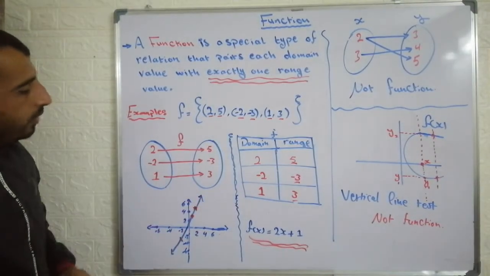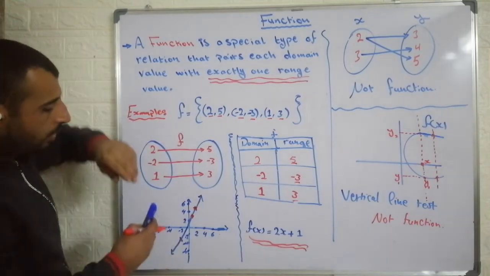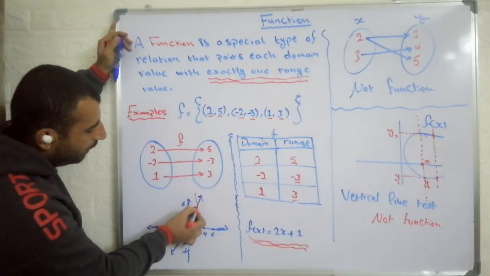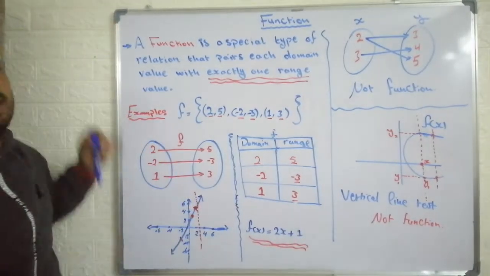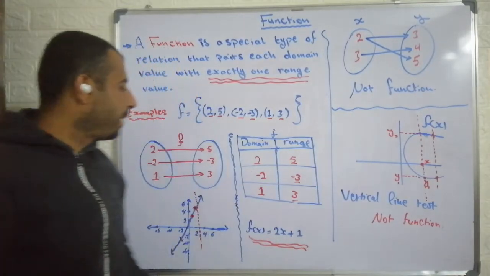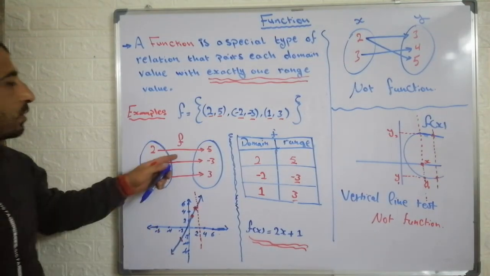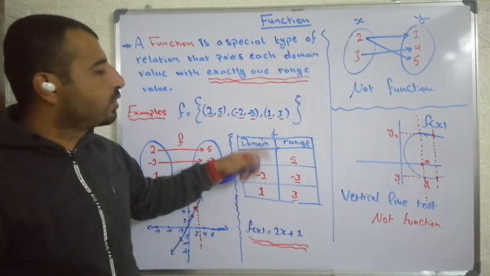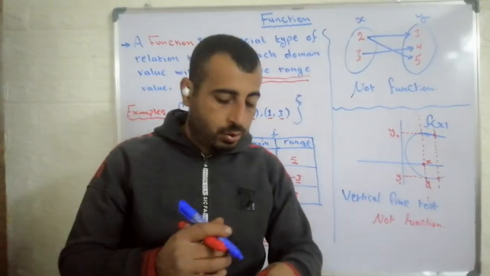Okay, this is a graph of my function here. So if I draw a vertical line in any way on the graph, let me put a vertical line here, you will find it intersects the graph in just one point. So of course this is a function by using the vertical line test, by using the graph. There is one row related to every number here. So it is also a function by a mapping, by a table. There are no repeated values in the domain. That's good. That's what we need to learn today.